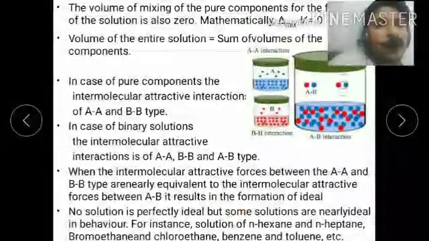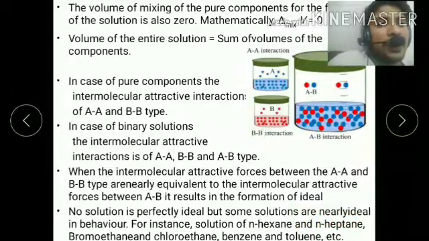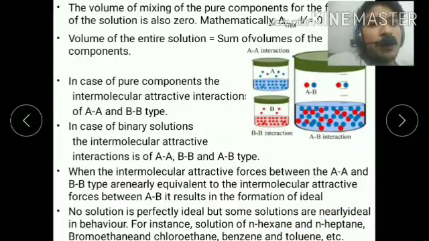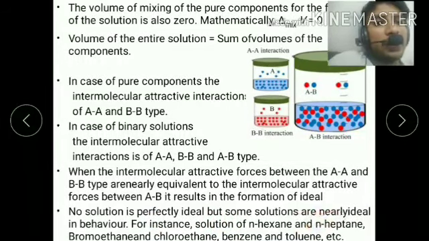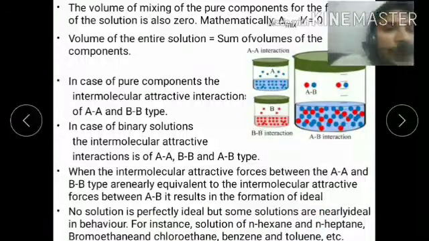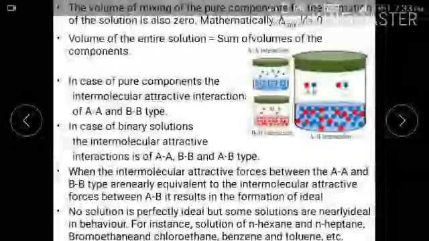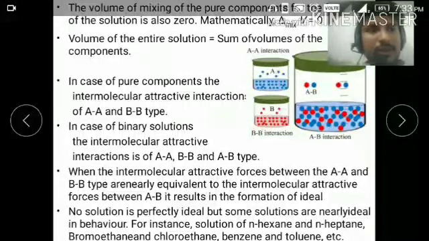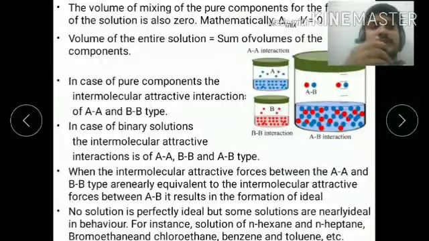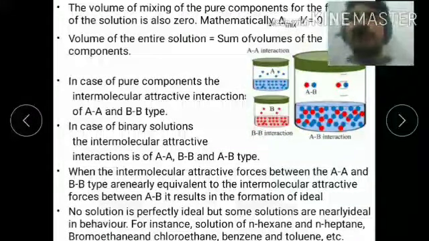Which solution is ideal? Examples are a mixture of n-hexane and n-heptane. Bromoethane and chloroethane is an ideal solution. Benzene and toluene is a mixture that forms an ideal solution. These are the ideal solutions. You should know these examples of ideal solutions; they are very important.